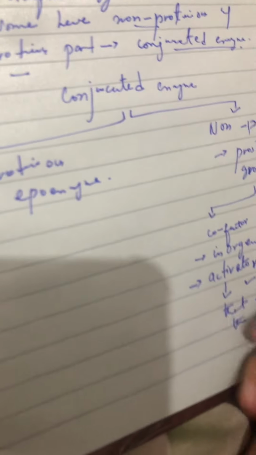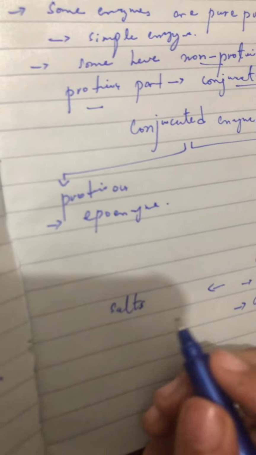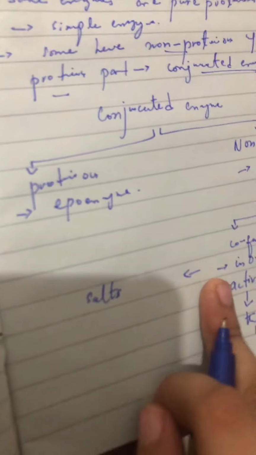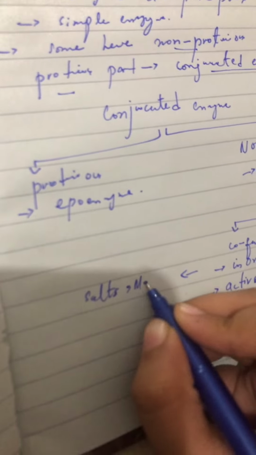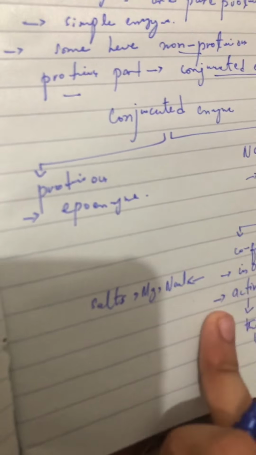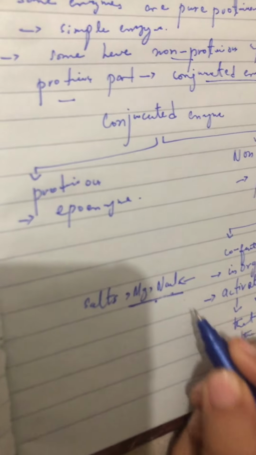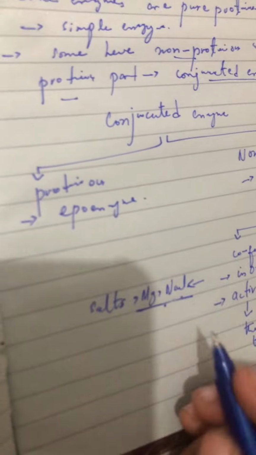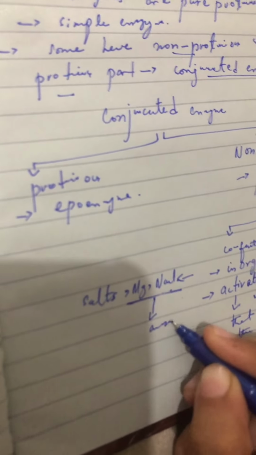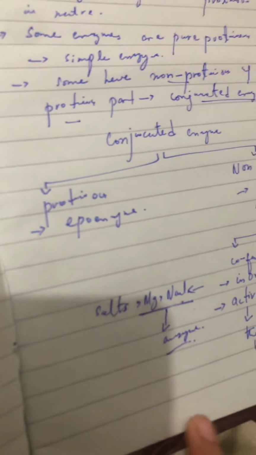Now if we talk about the inorganic, inorganics are salts, or we can say metallic ions. For example, we have magnesium and NaCl. Basically, these are inorganic in nature. These are activators, or we can say cofactors, that will activate the enzyme, so they are called inorganic in nature.